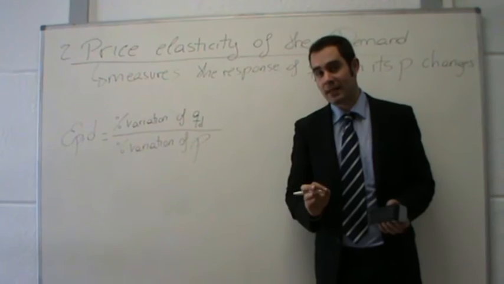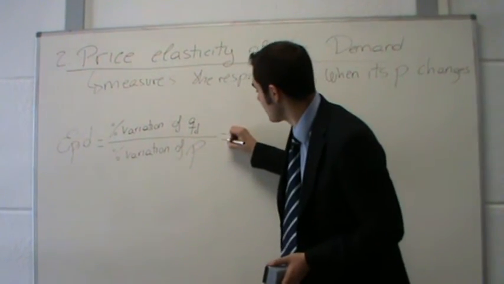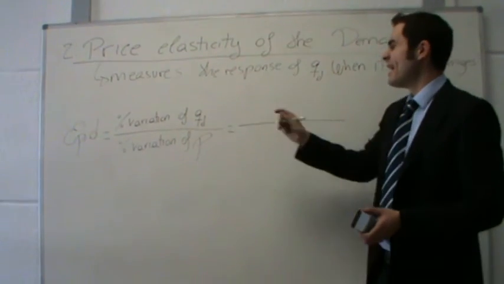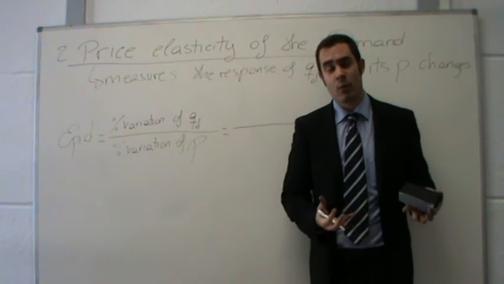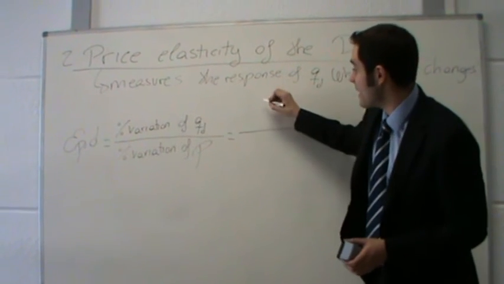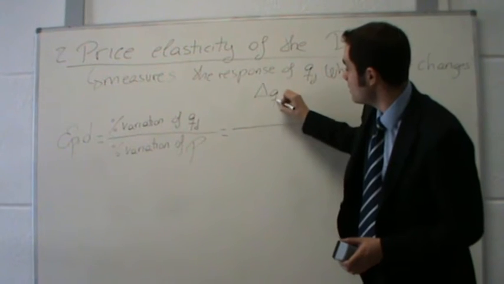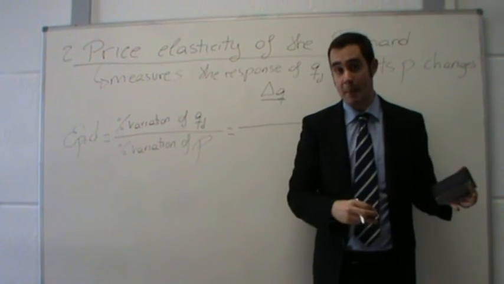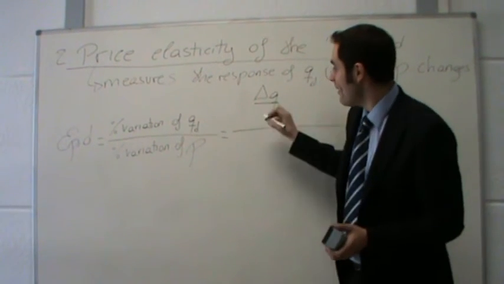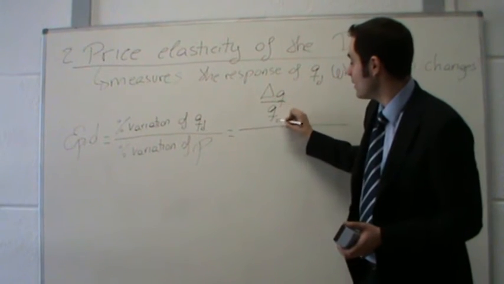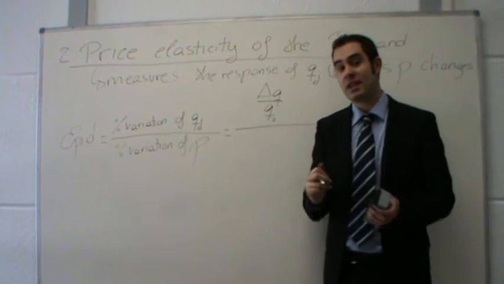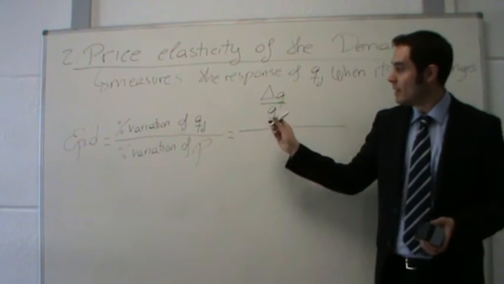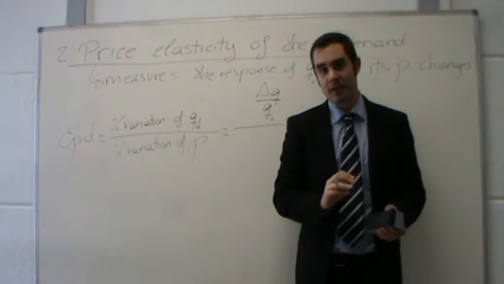We could rewrite it in algebraic terms. In particular, what is the percentual variation of the quantity demanded? It is the increase or decrease in quantities, so new quantity minus old quantity, divided by the old quantity, which we denote by Q sub O, old quantity. This is the percentual variation of the quantity demanded.